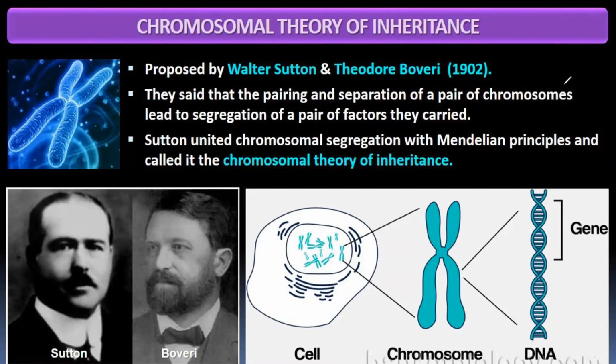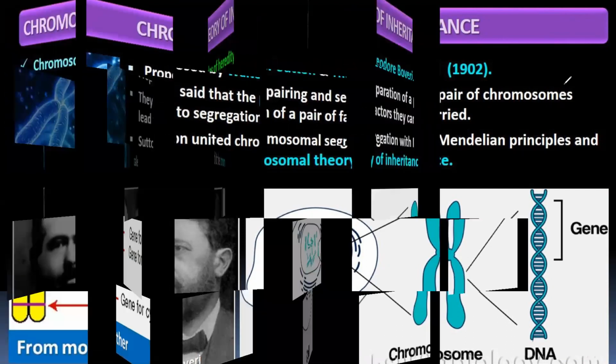Here, the same principle, Sutton carried on the chromosomes. It is more acceptable than factors because he said that chromosomes contain the factor, so due to separation of chromosomes, the genes also separate, that is, the factors also separate. Sutton united the principles of Mendel and chromosomal segregation and gave the new theory, the chromosomal theory of inheritance.